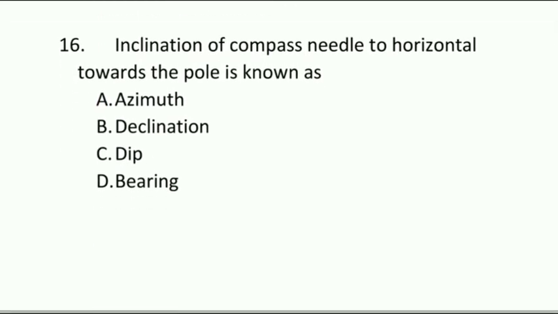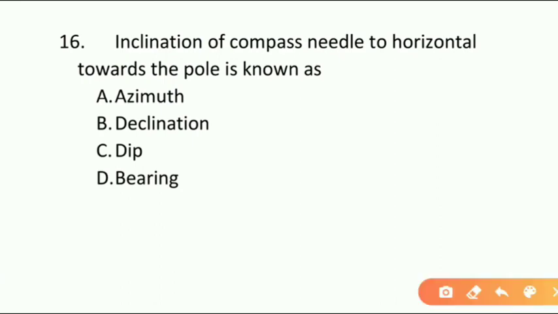And we are going to the next question, inclination of the magnetic needle to horizontal towards the pole is known as? Option A, azimuth. Option B, declination. Option C, dip. Option D, bearing. And the correct answer is dip. Dip is the correct answer.